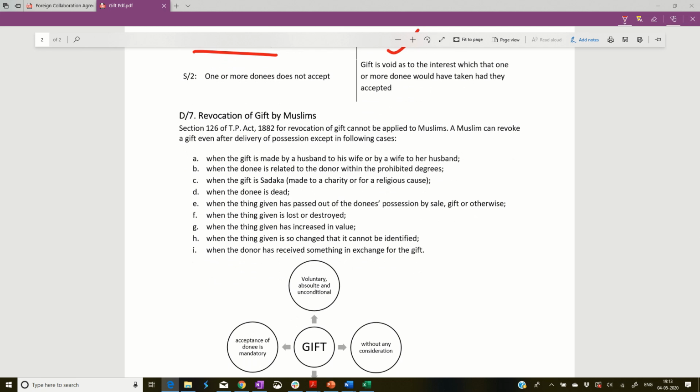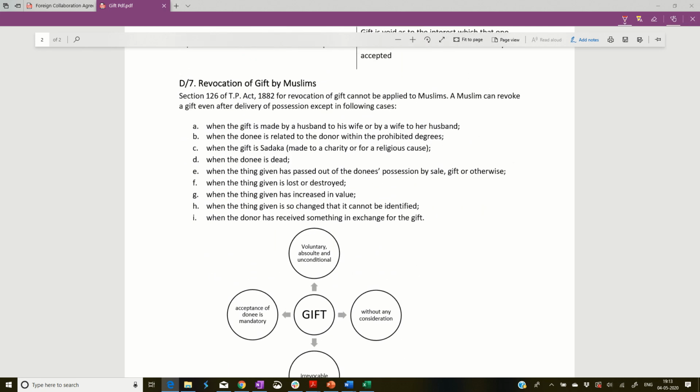Now, one thing which you need to remember here is revocation of a gift by Muslims. Under the Mohammedan law, there are certain cases in which revocation of a gift is not possible. Usually a Muslim can revoke a gift even after the delivery of possession. However, in the following cases they cannot. And when is it? First, where the gift is by a husband to a wife or vice versa, or the donee is related to the donor within the prohibited degrees. Second, and third is the sadaka, that is, you have made it as a charity.